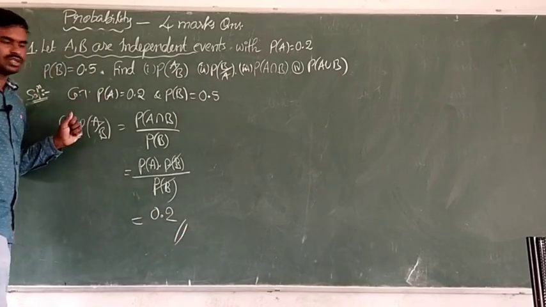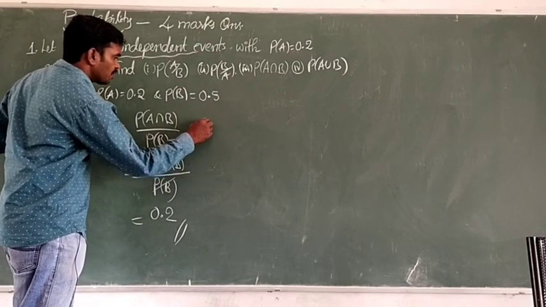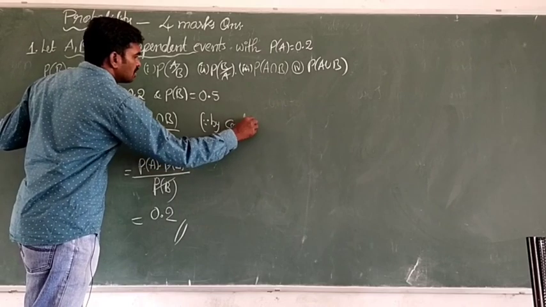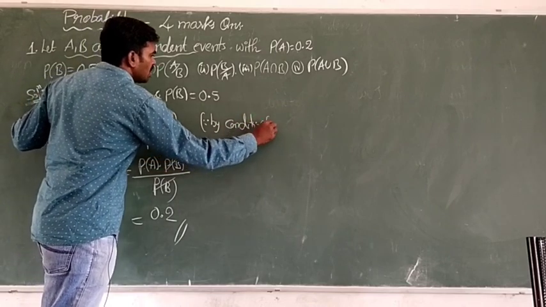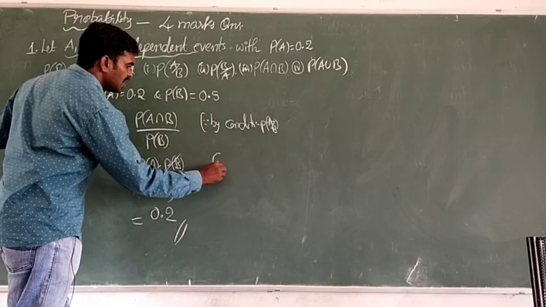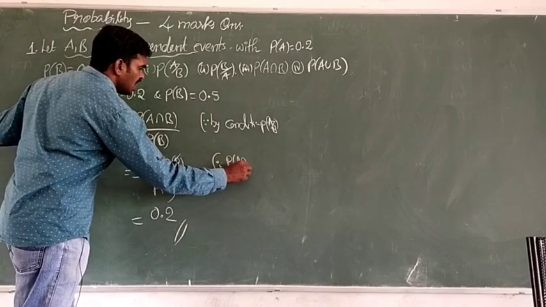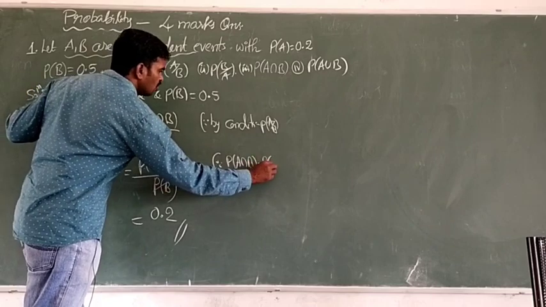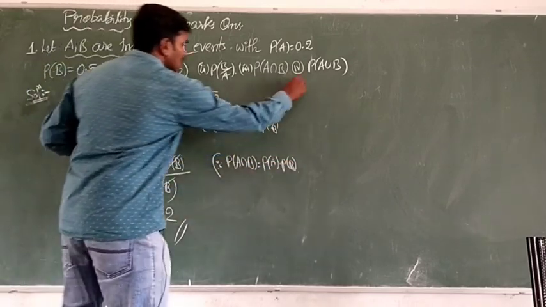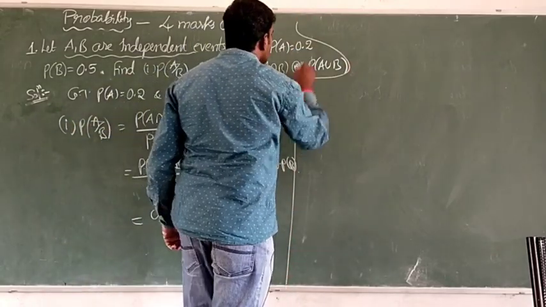Is it clear? So here, by using conditional probability, this is the P of A by B formula, and here A, B are independent events, so P of A intersection B equals P of A into P of B. We used these terms. Next, similarly, can we solve the second one?